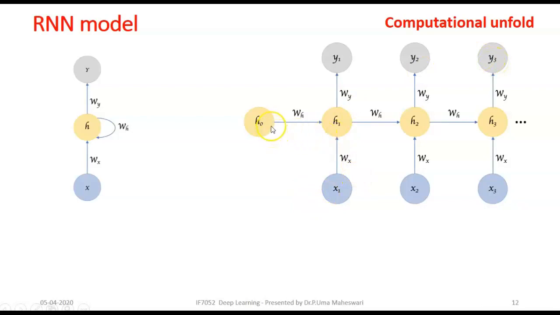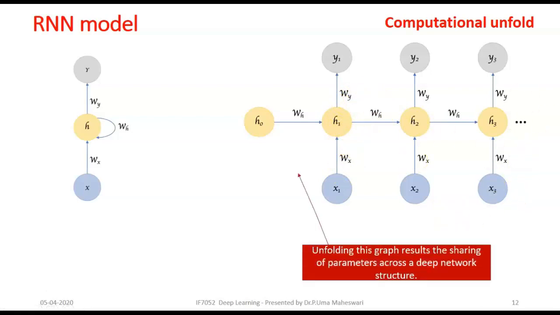And it also takes up the weight Wh from its previous hidden state, right? For example, H1 receives H0's output, H2 receives H1's output, and H3 receives H2's output, right? And weight vectors are, as I already told you, there, right? The unfolding graph results in sharing of parameters across a deep neural network structure. You see here the parameters are being shared. So this is how sharing happens from the previous stage to the next stage.